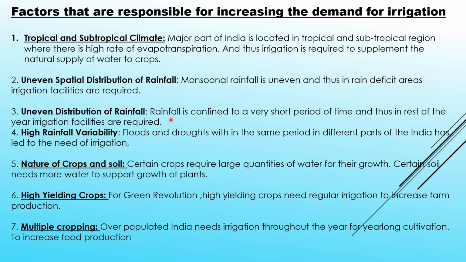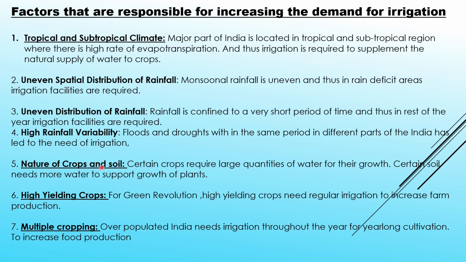Uneven distribution of rainfall. Rainfall is confined to a very short period of time. Thus, in rest of the year, irrigation facilities are required. High rainfall variability, floods and droughts within the same period in different parts of India has led to the need of irrigation. For example, floods like Kosi flood in Bihar. At the same time, we get drought in Maharashtra or western part of Rajasthan. And so, western part of Rajasthan at that time needs irrigation.